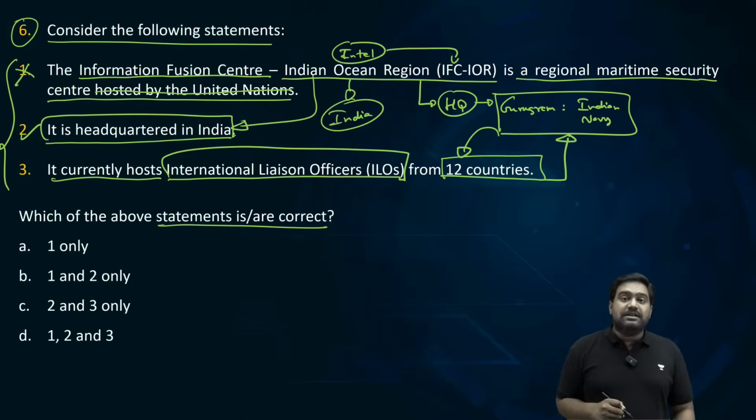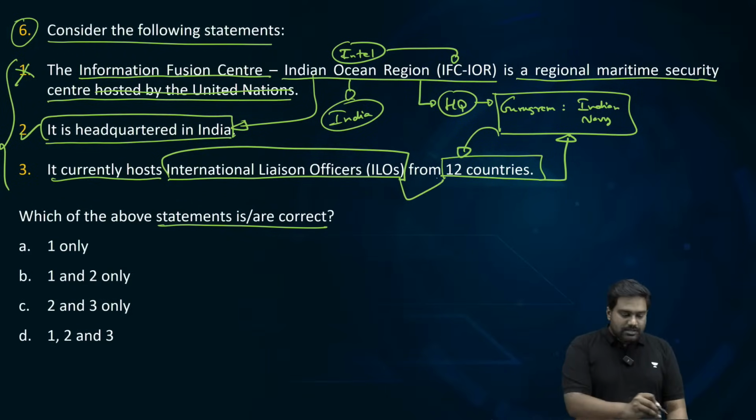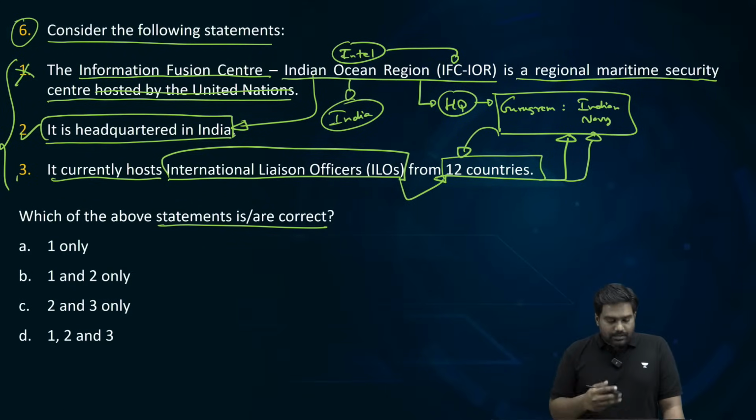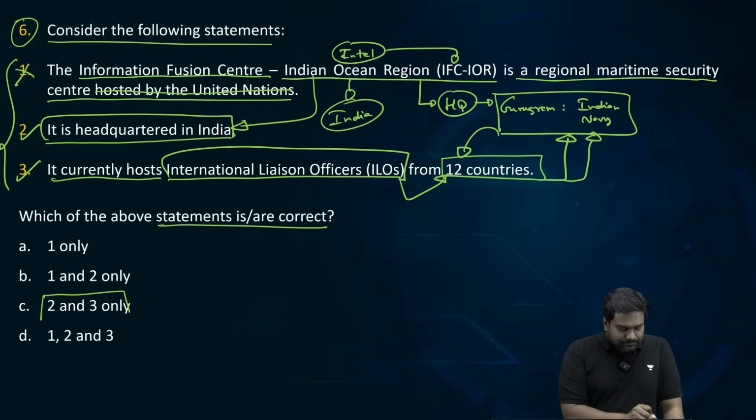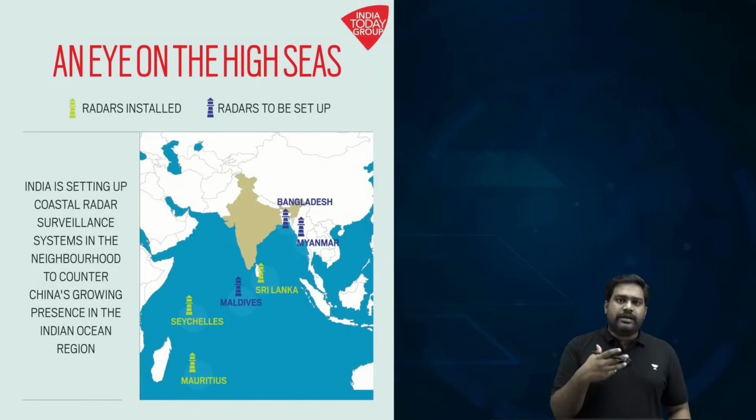To share maritime intelligence generated across the Indian Ocean, 12 friendly navies have stationed their liaison officers at this facility in Gurugram. So 2 and 3 are correct. So the right answer would be option C, 2 and 3 only. Let me give you some background about IFC-IOR and what the project entails.